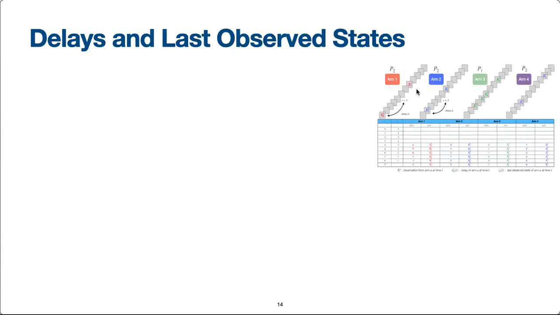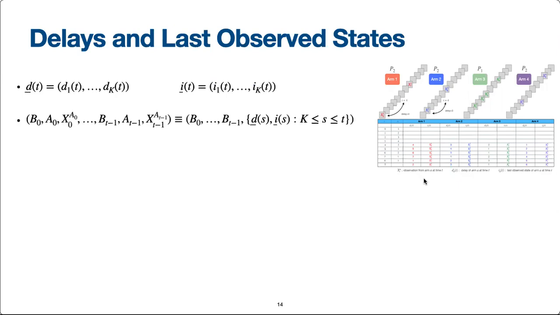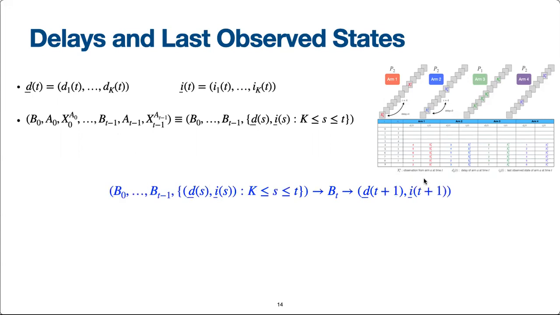Recall this picture shown earlier. Writing dt to denote the vector of arm delays and it to denote the vector of last observed states of the arms, it can be seen that the history of all the intended arm selections, actual arm selections, and observations obtained up to a certain time can equivalently be described in terms of the intended arm selections and the delays and the last observed states computed up to that time. The convention we use here is that based on the history up to time t, arm bt is selected. Thereafter, the delays and the last observed states for time t plus 1 are accordingly computed. This process is repeated until stoppage.